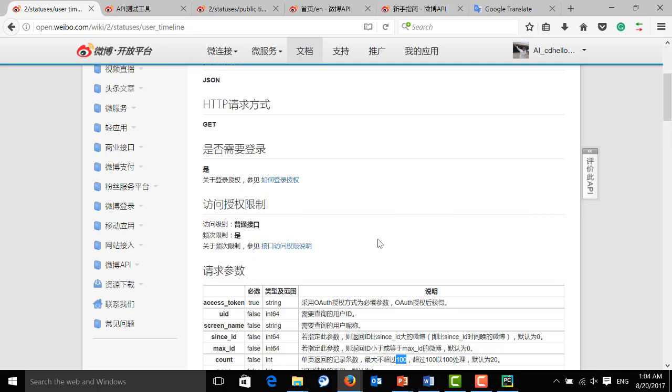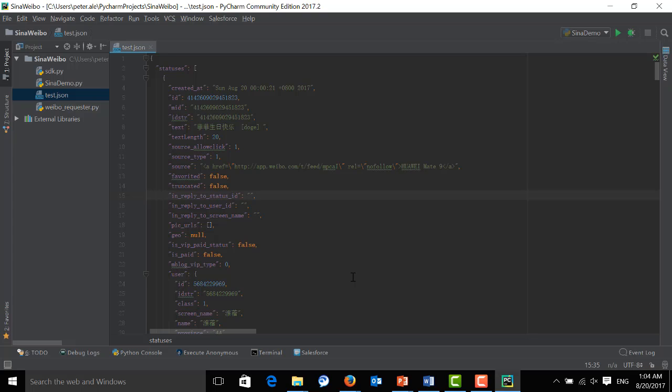Using the real API is much more professional, and you can get much more data. Okay, that's all for trying out this kind of tool, and in the next video I'm going to show you how we can implement this behavior. For example, we will use Python to send the HTTP request, and once we get the data, we will parse it with Python and load it into pandas, or even persist it into our database. See you in the next video.